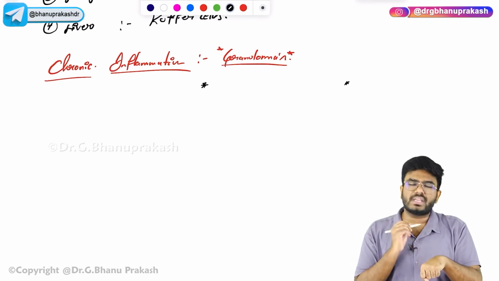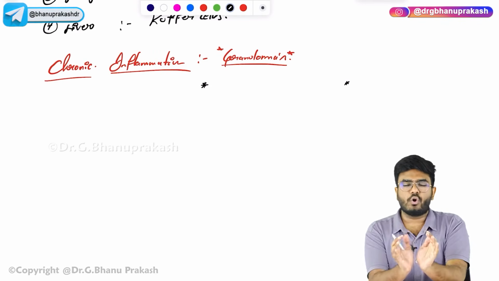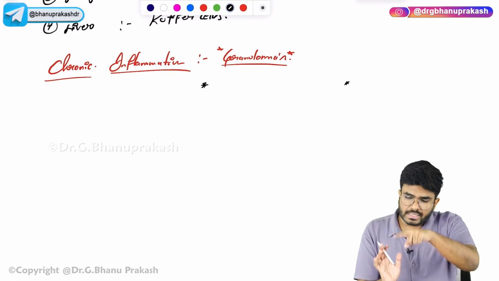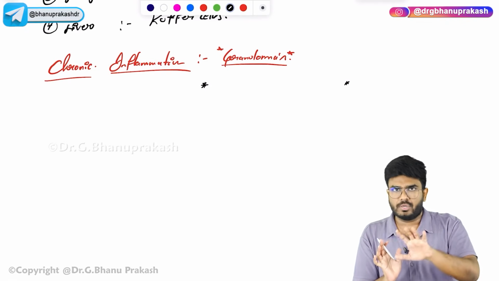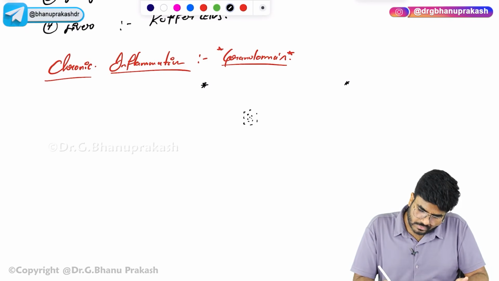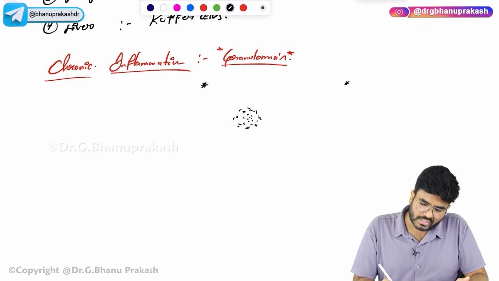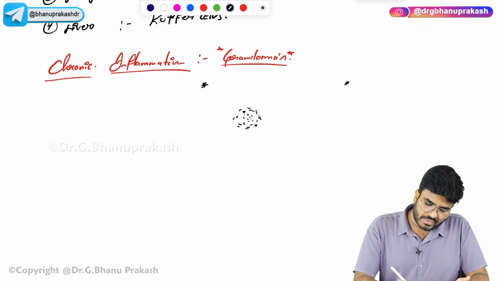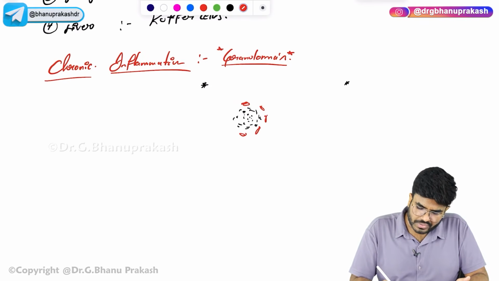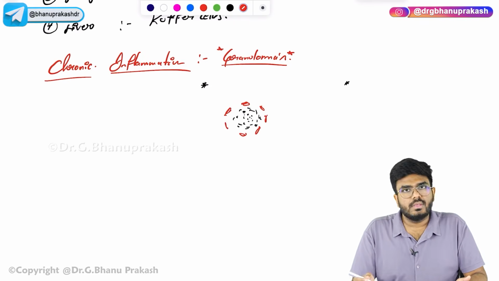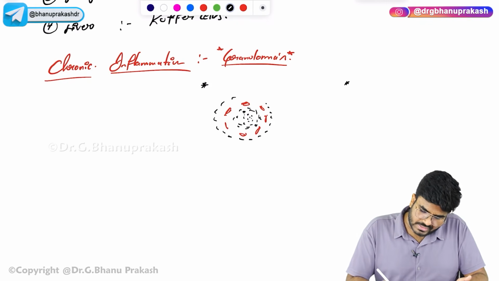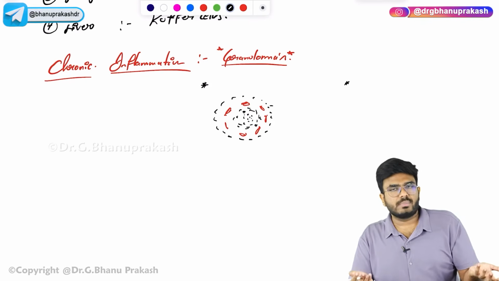A focus of chronic inflammation. Okay, there is this focus of chronic inflammation. This is the area where chronic inflammation is going on. That area is surrounded by macrophages and other types of WBC. So, this is the chronic inflammatory focus. If it is surrounded by macrophages, modified macrophages you can call them, and they are also surrounded by some other type of WBC, this area is called a granuloma, as simple as that.